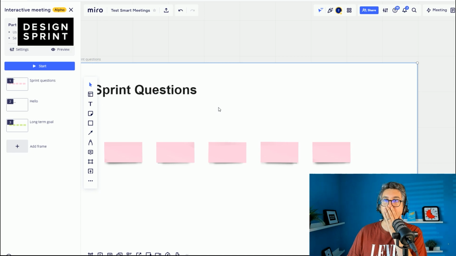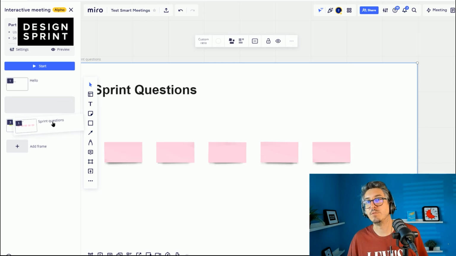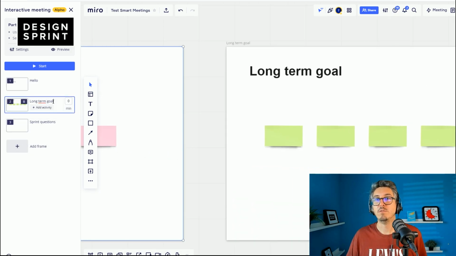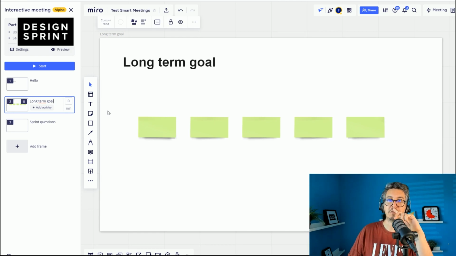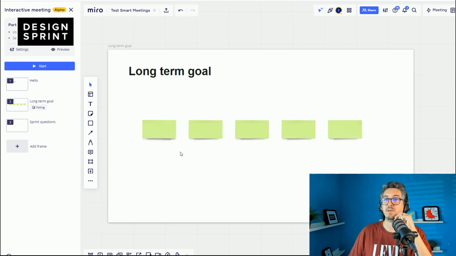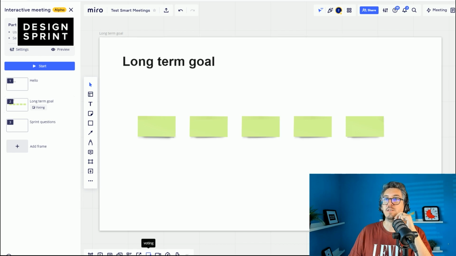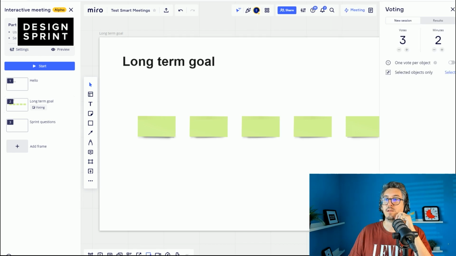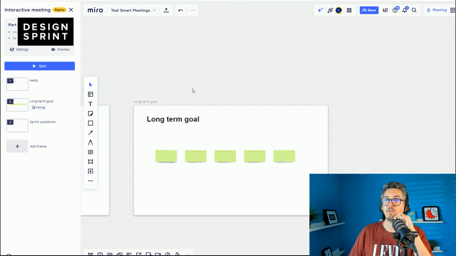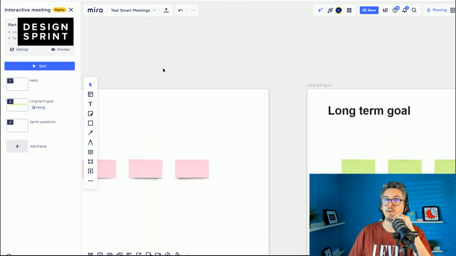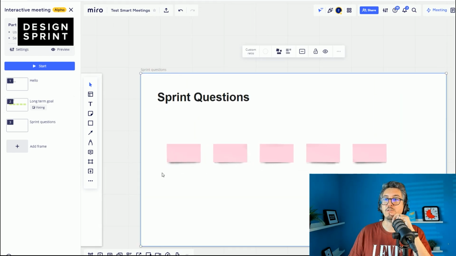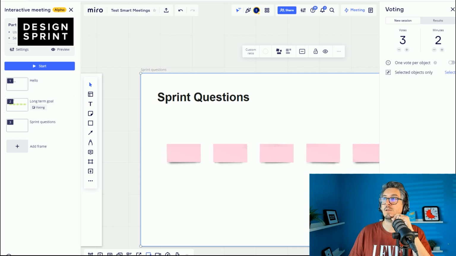So let's try. Just going to put them in the right order. Let's try to add a vote on the long-term goal. I saw that the activity is here. Yeah, voting. All right. How does it work? So voting is here. Do I have that only on that slide, or if I go on sprint questions, do I have the voting?